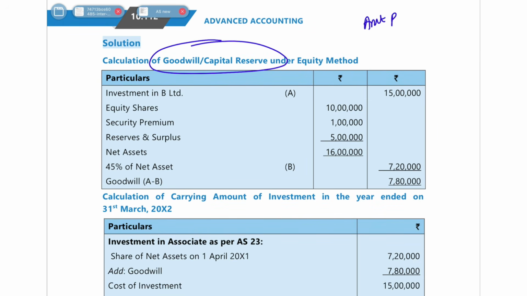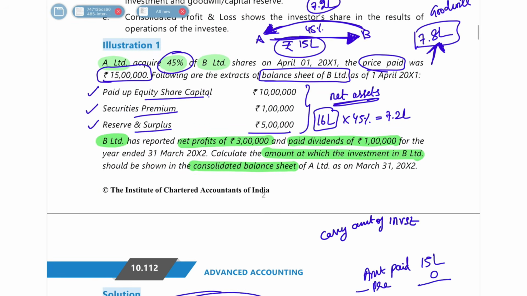So we have to take it as per the format that I've given. It is the amount paid, which is 15 lakh rupees, minus pre-acquisition dividend, if any. There is no pre-acquisition dividend. This dividend of 1 lakh rupees, is it pre-acquisition dividend or post-acquisition dividend? How will you find out?